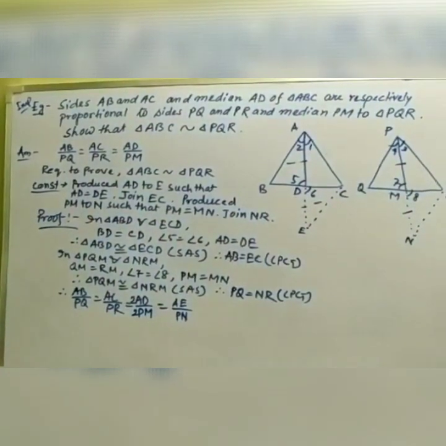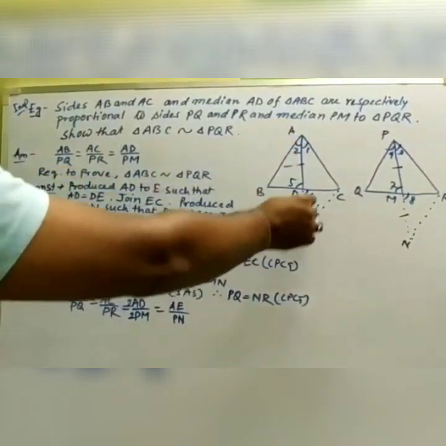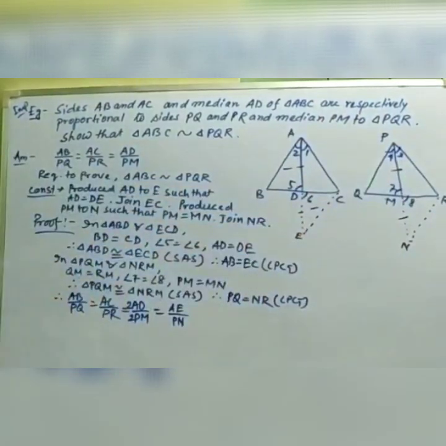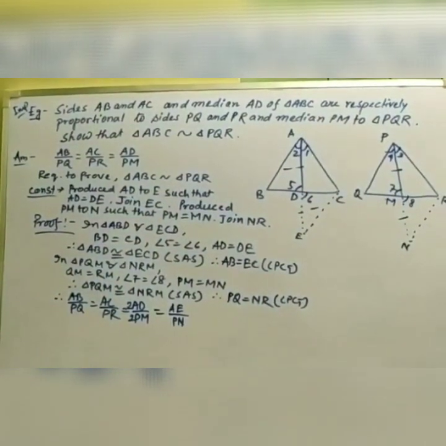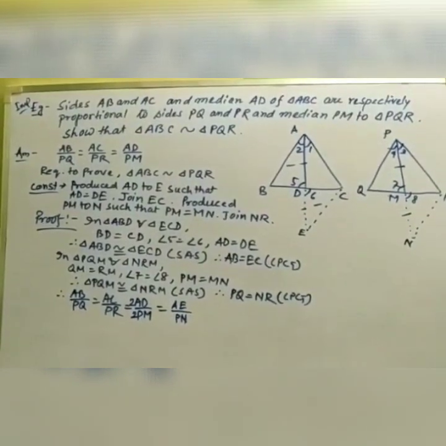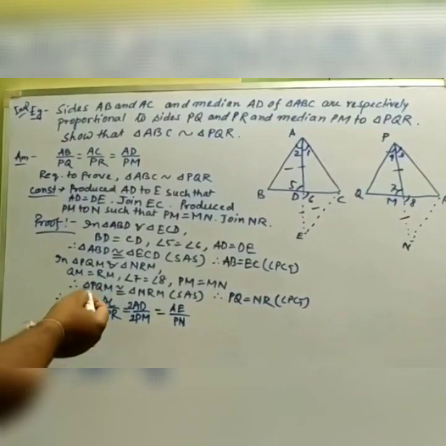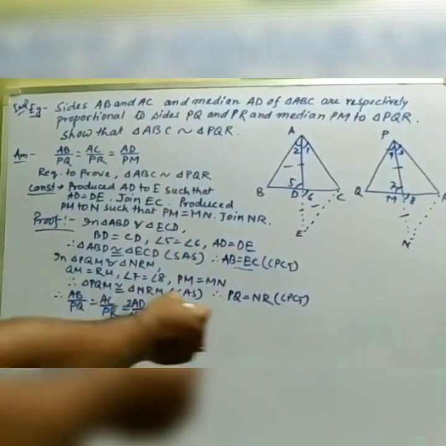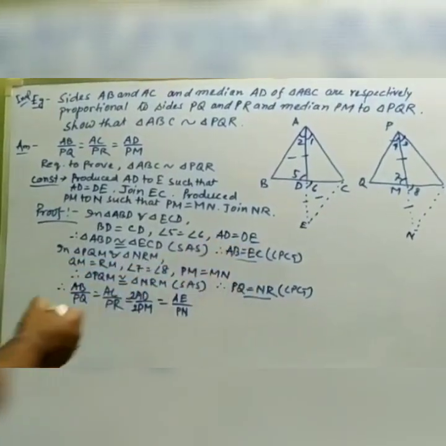So that means we have triangle AEC and triangle PNR, both similar by SSS property. Here we are using that AB equals EC and PQ equals NR, so AB by PQ can be replaced by EC by NR.